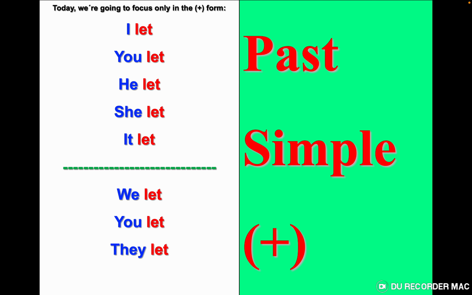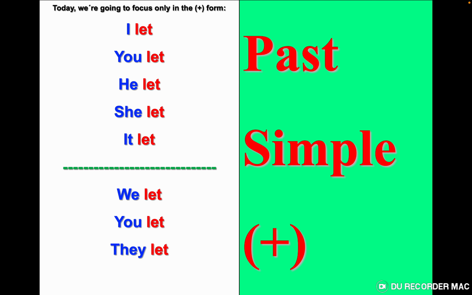So if you see in a paragraph or in a book "he lets" with s, it means that the verb is in present simple. And if you see "he let" without s, some students say, oh, it's not correct, it should be with s. It should be with s if it is in present simple, but if it is in the past it's without s. This is what you should remember. So the difference between let in present simple and past simple is just in three pronouns: he, she, it. In present simple with s, in past simple without s.